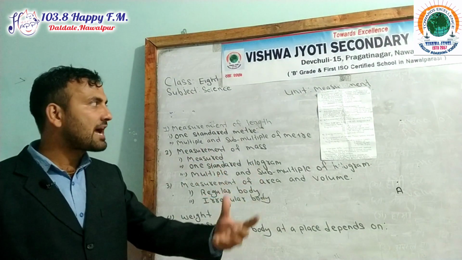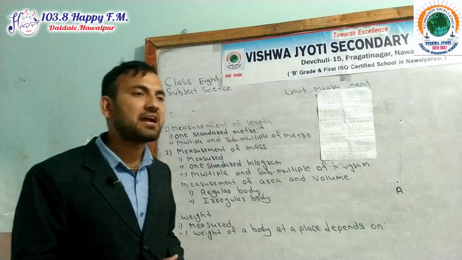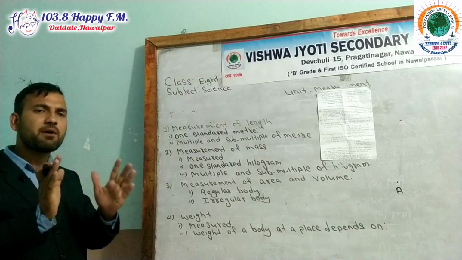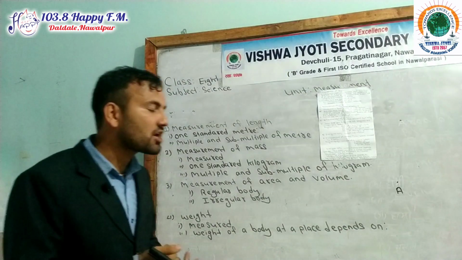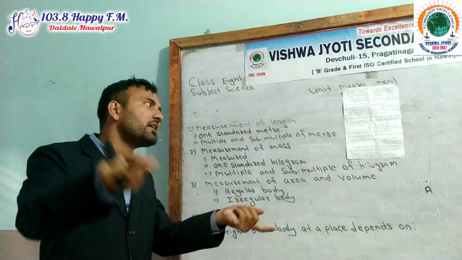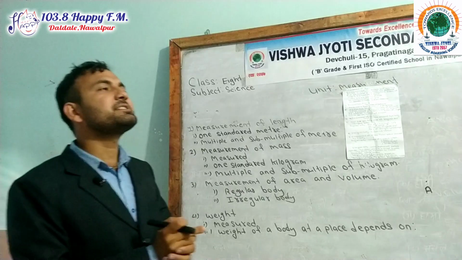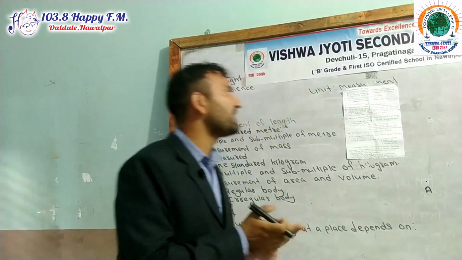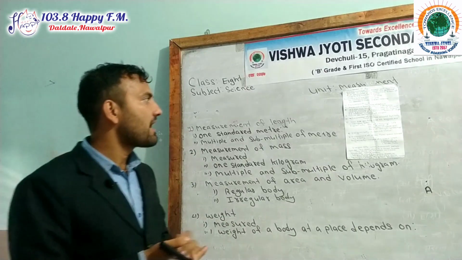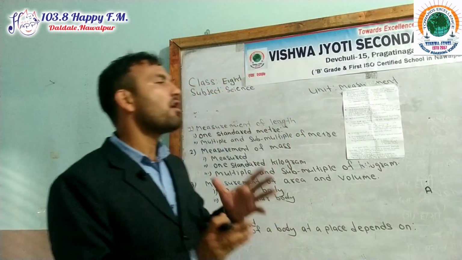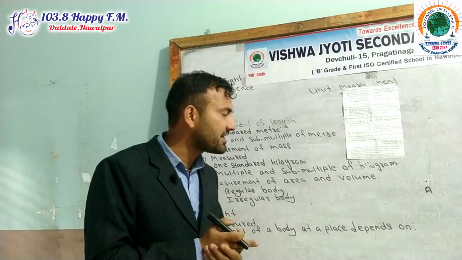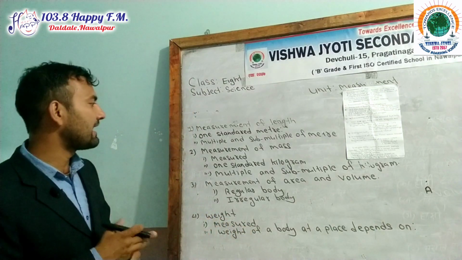What do you mean by 1 standard kilogram? The mass of platinum iridium cylinder of diameter equal to its height, which is preserved at the International Bureau of Weights and Measures in France, is known as 1 standard kilogram.